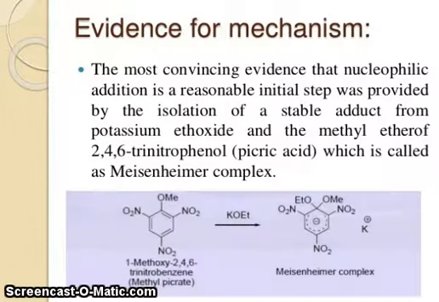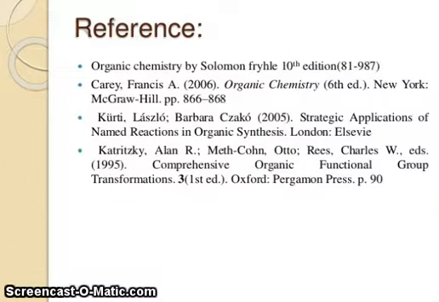Evidence for the mechanism. The most convincing evidence that nucleophilic addition is a reasonable initial step was provided by the isolation of stable adducts from potassium ethoxide and the methyl ether of 2,4,6-trinitrophenol, picric acid, which is called a Meisenheimer complex. You can see 1-methoxy-2,4,6-trinitrobenzene, methyl picrate, reacts with potassium ethoxide forming the Meisenheimer complex. So this is the reference.